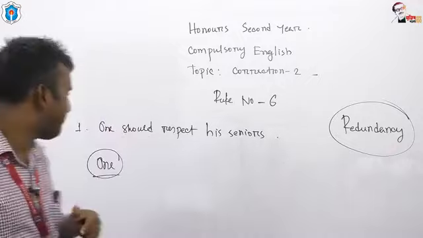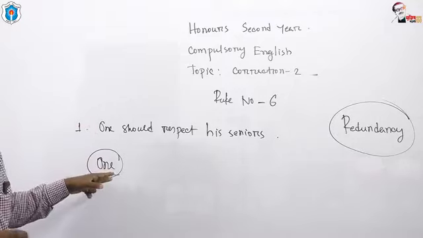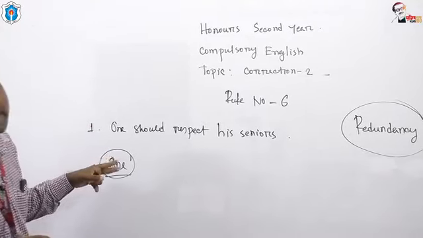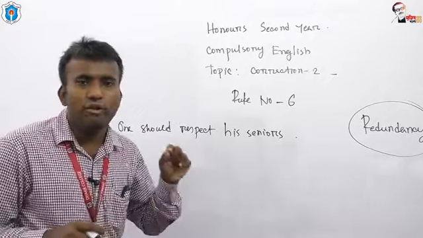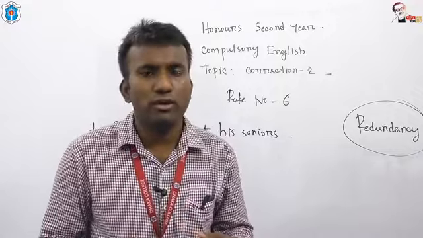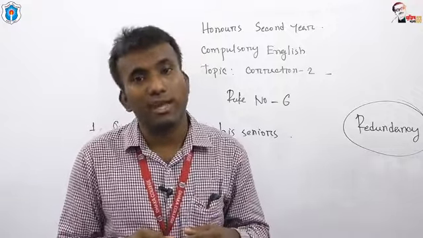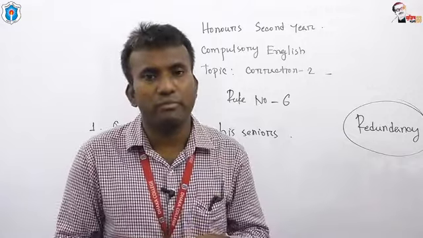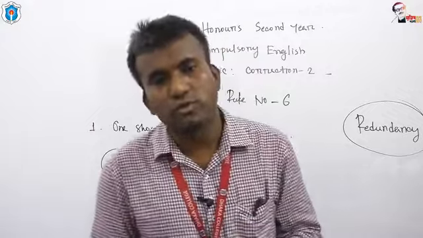If you get any use of one as the subject of a sentence, and you want to use a pronoun again, you must follow one. If you need possessive, you must use ones. If you need subjective form, you must use one. If you need objective form, you must use one, because